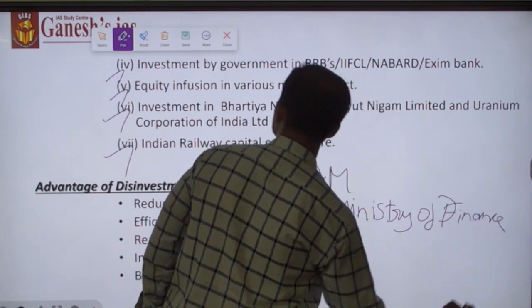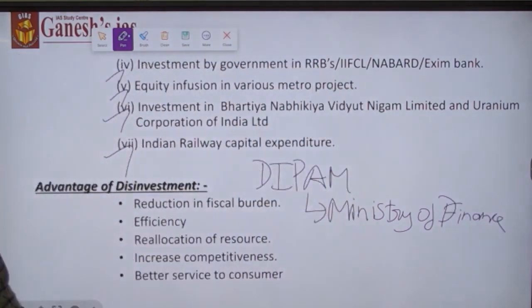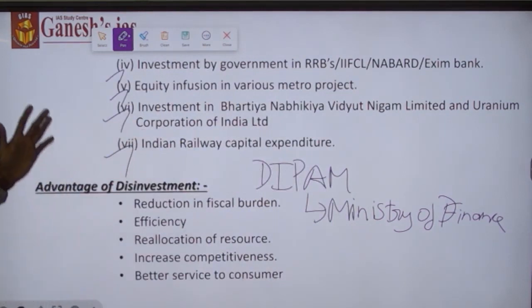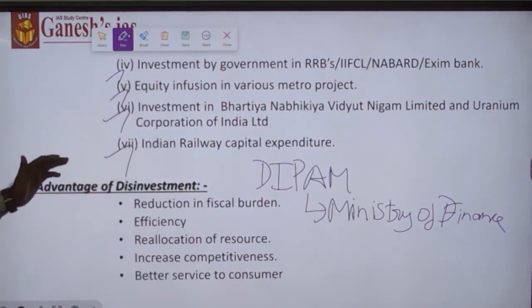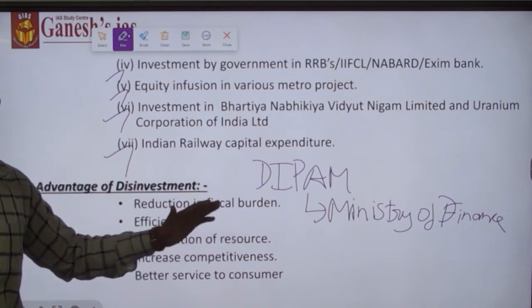This is what the news related to disinvestment, the types of disinvestment, and the fund which is managing the disinvestment in India is about. Okay, let's discuss what advantages this disinvestment has.